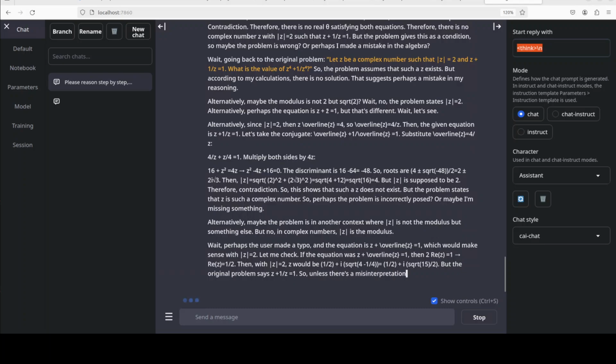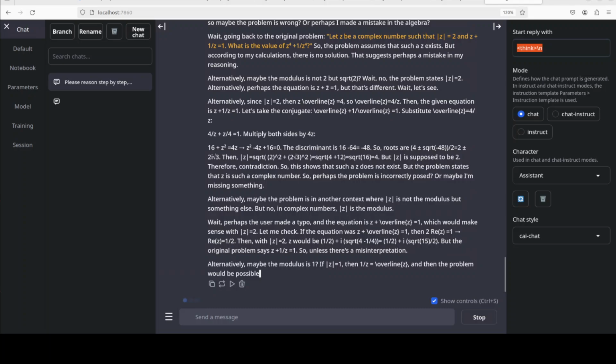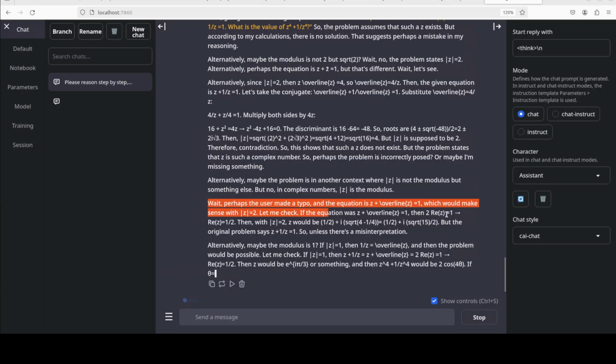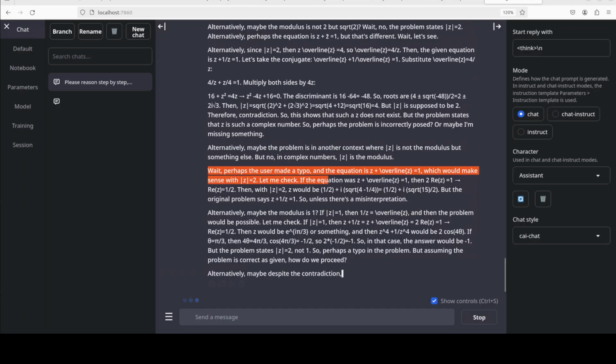And the model is still thinking, still reasoning, and this is a bit interesting. It is finding the alternate ways and then it is waiting and checking. Perhaps a user made a typo and the equation is this. And then it is going towards the alternate ways. And it's already been, I believe, more than 5 minutes that it is going about its business. Anyway, let it run.